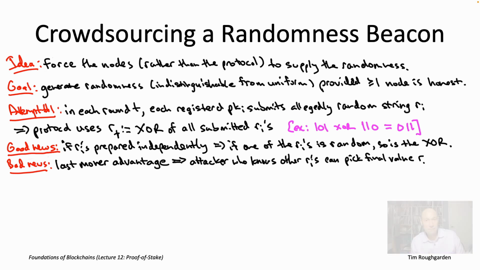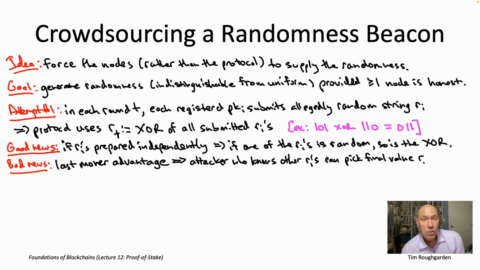total disaster. So is this a realistic scenario? Well, you can definitely imagine an attacker that has a great network connection and waits till just before some time expires before submitting its own contribution. So maybe it's an extreme case, but to be honest, it's kind of hard to rule this out. So we definitely need to iterate on this idea to reduce or eliminate this last mover advantage.